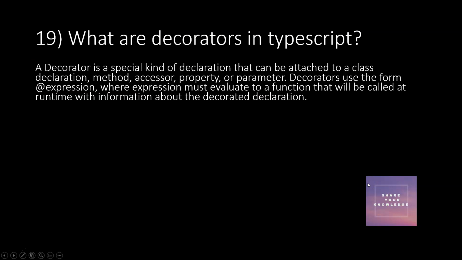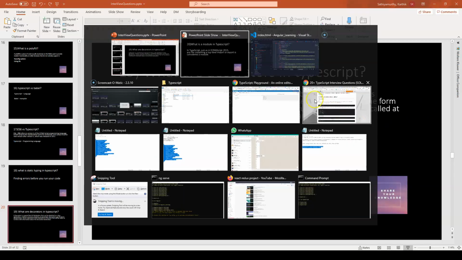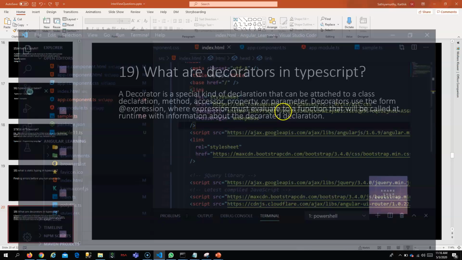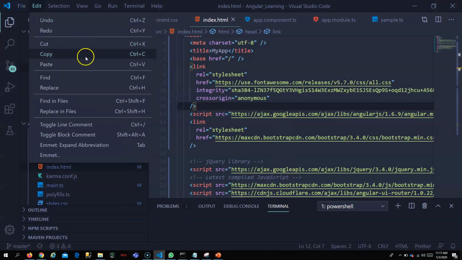Okay, let me move on to the next question. What is a module in TypeScript? A module in TypeScript is nothing but a file which has an import or export at the top level. Anything without a top level import or export is not called a module, understand that.